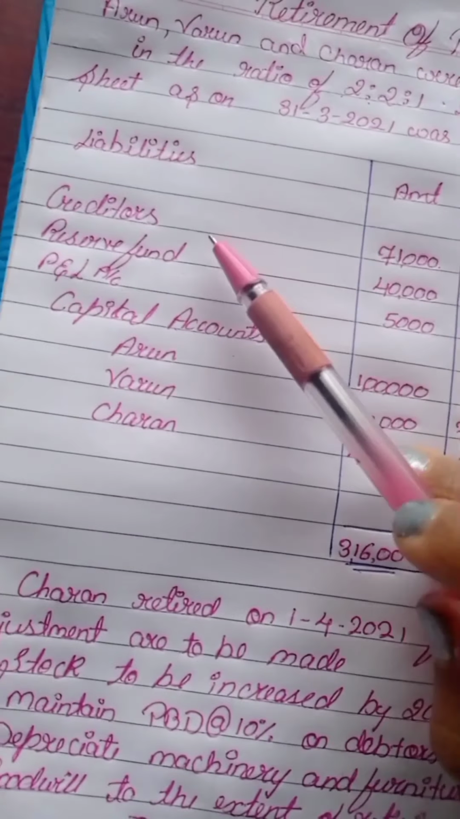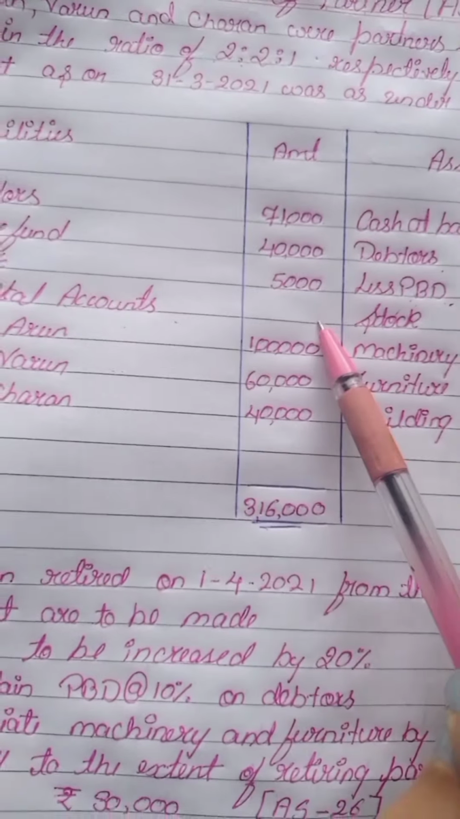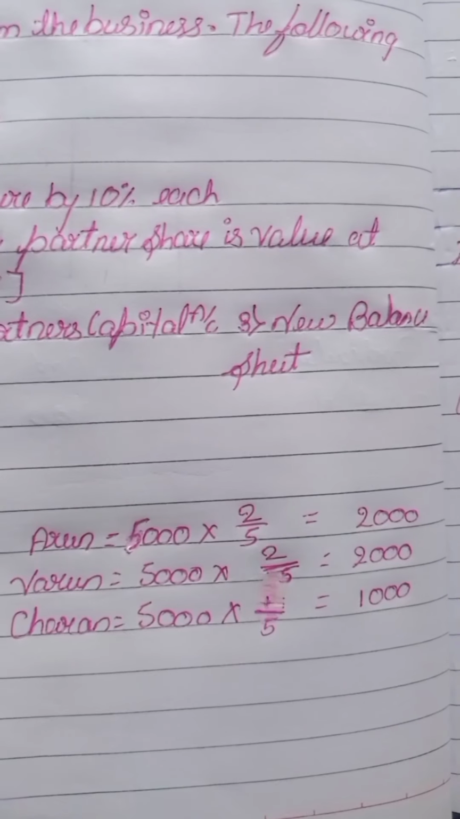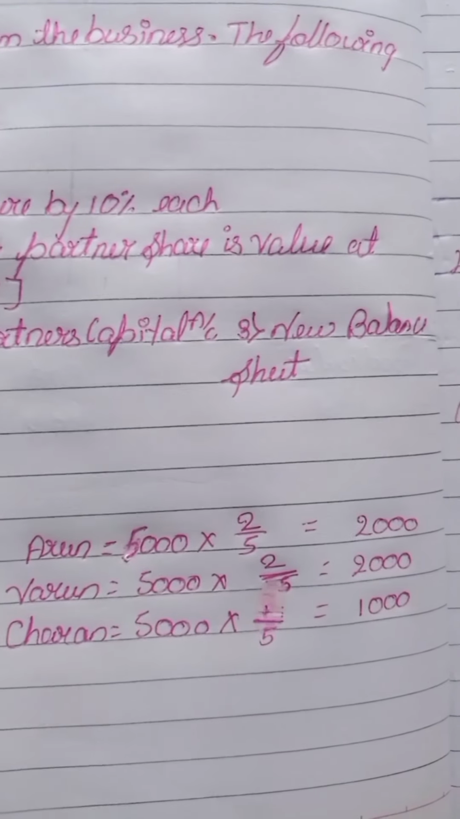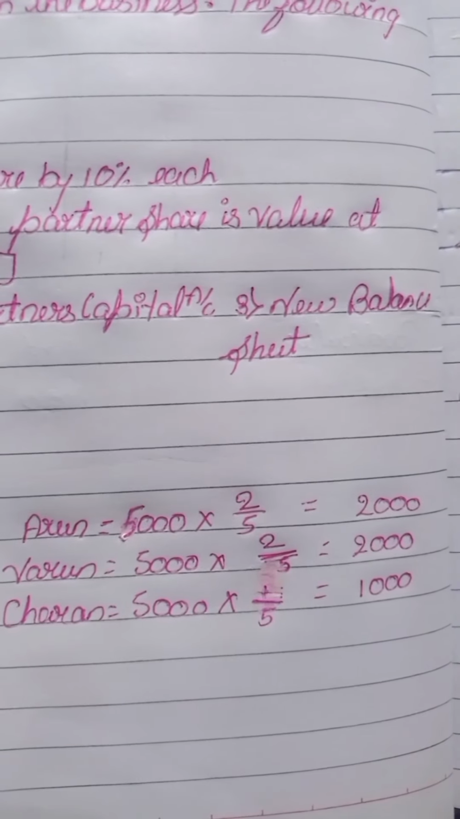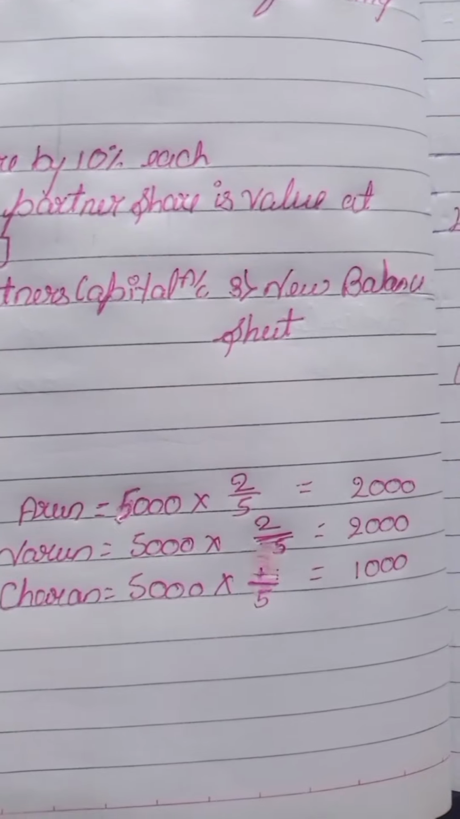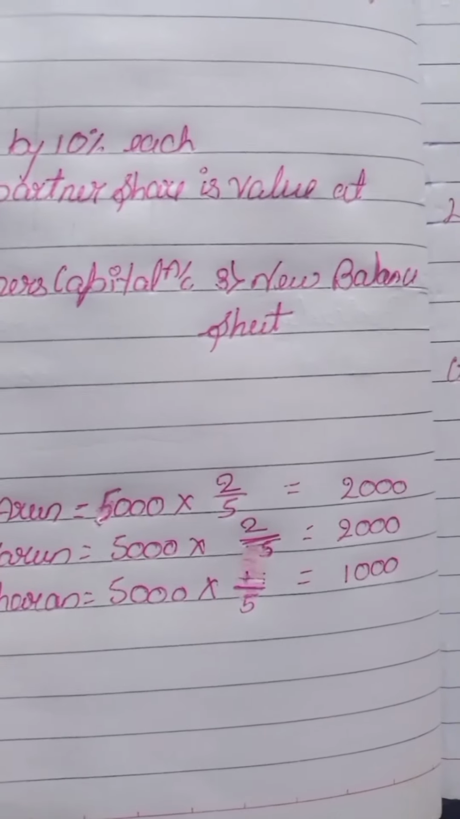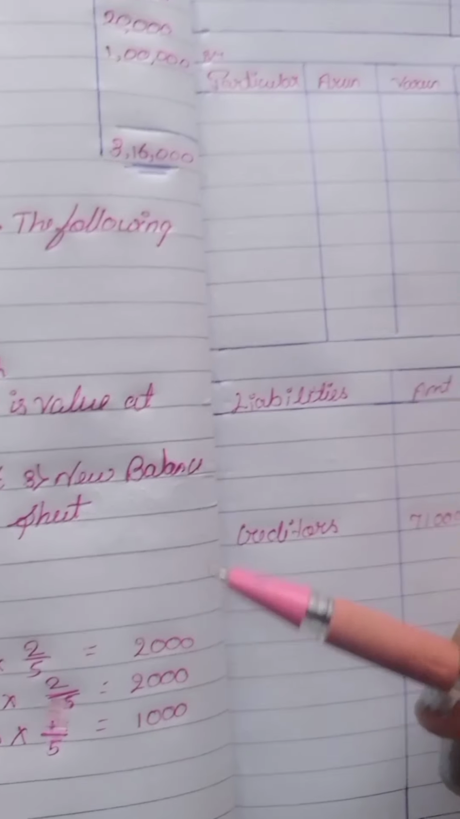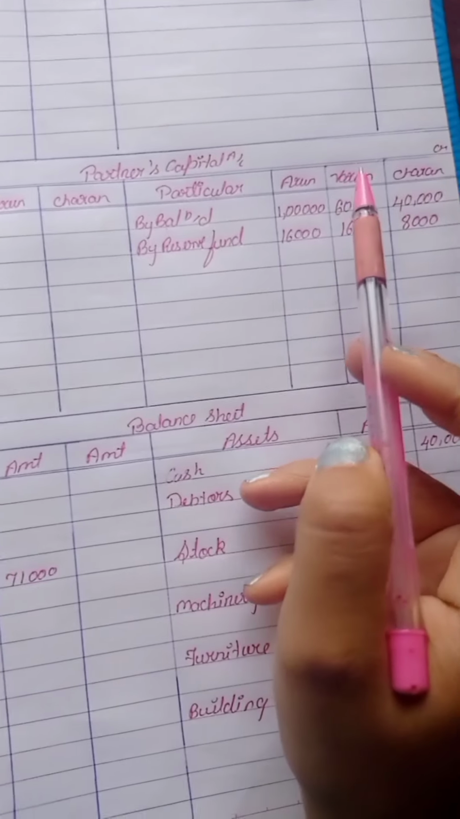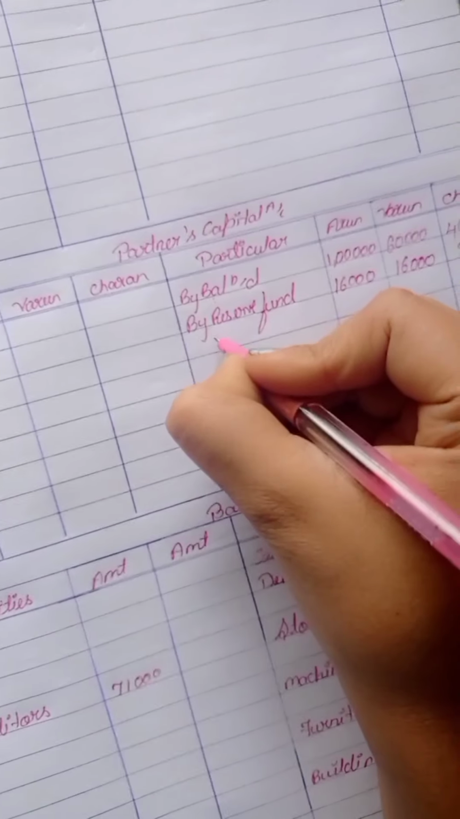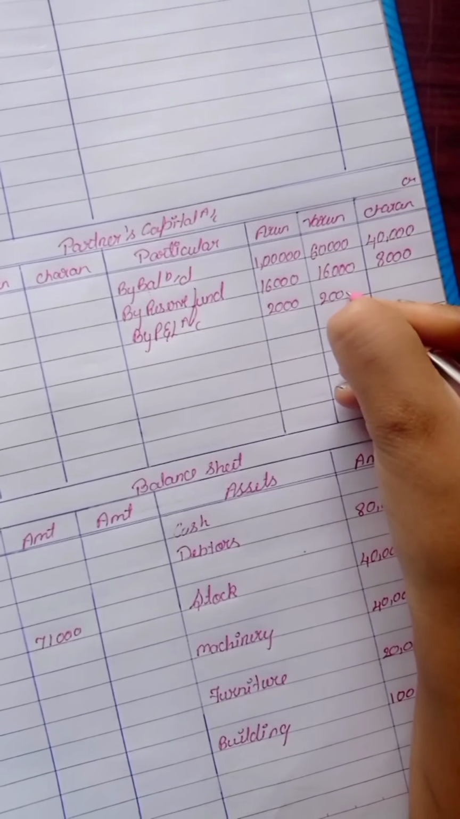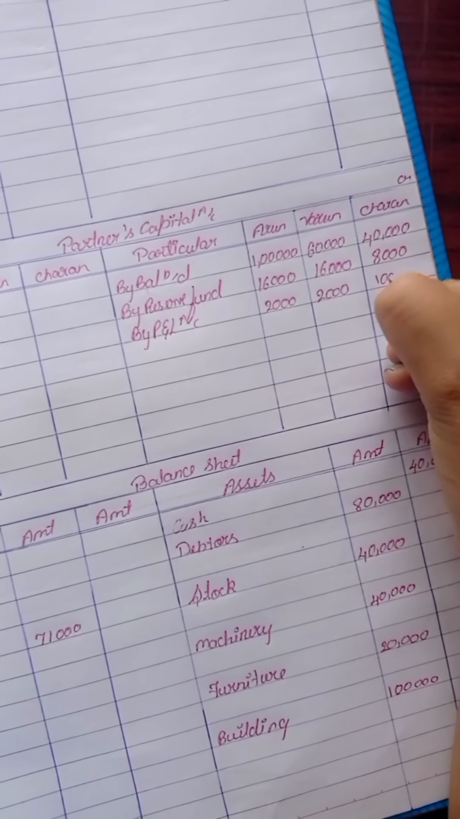Next we have your P&L account 5,000. Even this we have to distribute according to their ratios. Arun, 5,000 into 2 divided by 5 will give you 2,000. Varun, 5,000 into 2 divided by 5 will give you 2,000. And Charan, 5,000 into 1 divided by 5 will give you 1,000. So write this amount in partner's capital account, credit side, by P&L account. Arun and Varun 2,000, Charan 1,000.